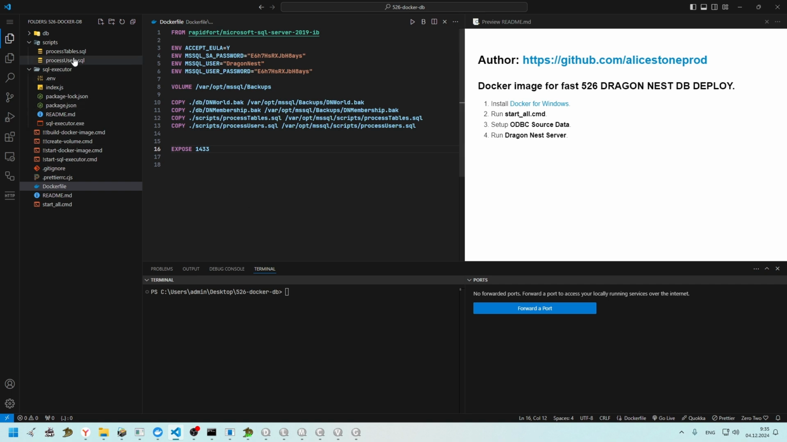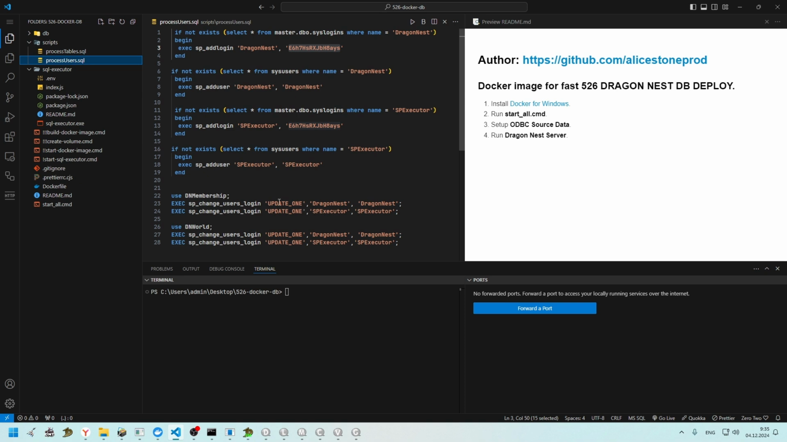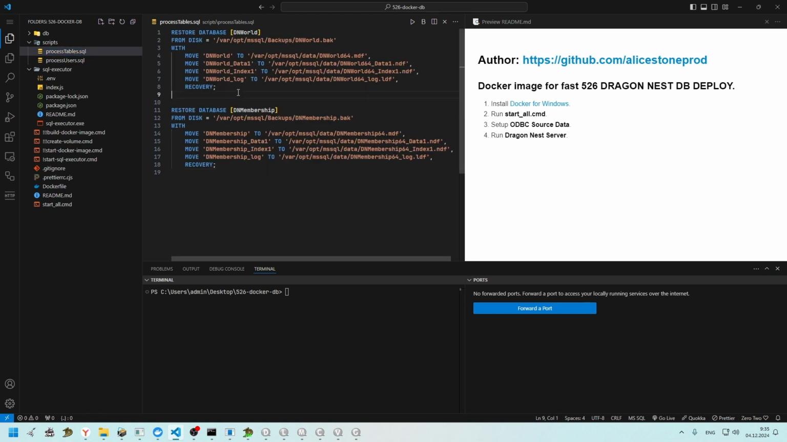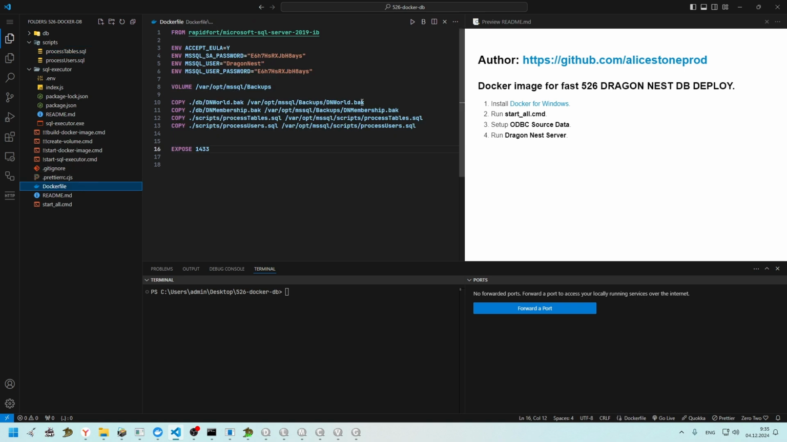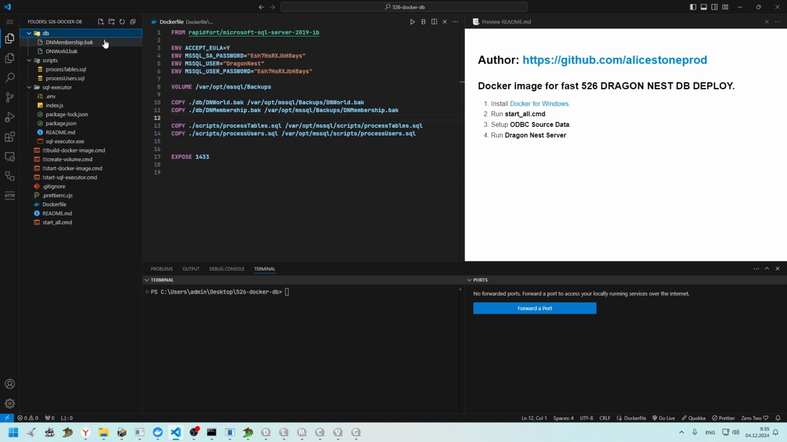I want to add some information. If you have more users, you can just copy and add, and if you want more databases, you can just copy and enter, just change this, and then you also should add this, copy, and add databases here, backups, and that's all, guys.